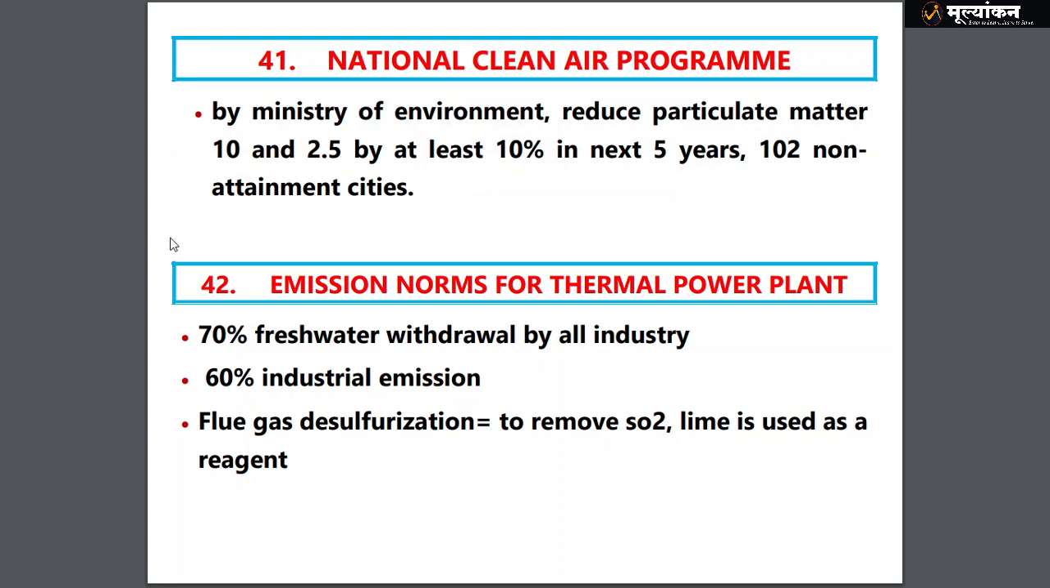The National Clean Air Program is not a pan-India program, but only a city-oriented program, where 102 non-attainment cities, non-attainment meaning those that haven't achieved their target, are being targeted to reduce particulate matter, and the target is 10% in the next 5 years, starting from 2020.